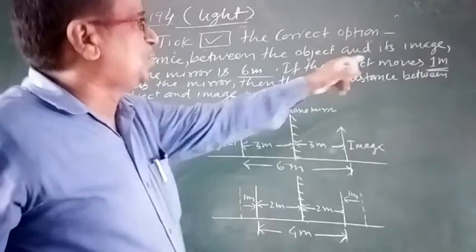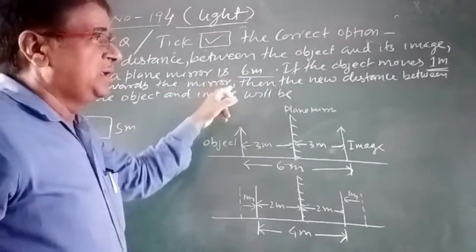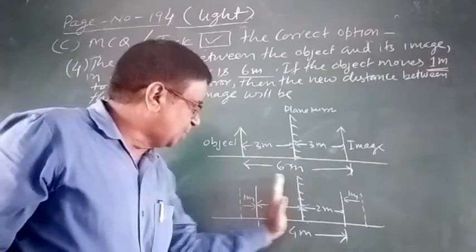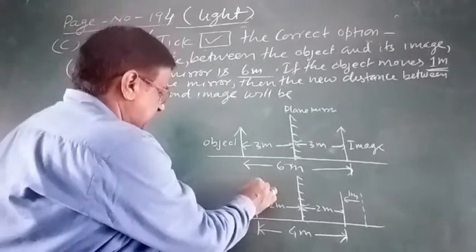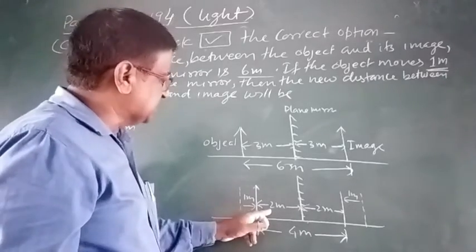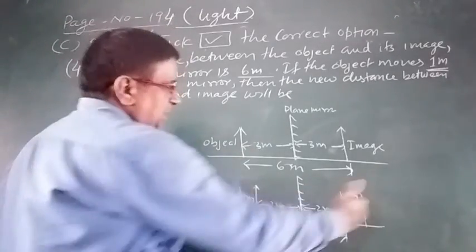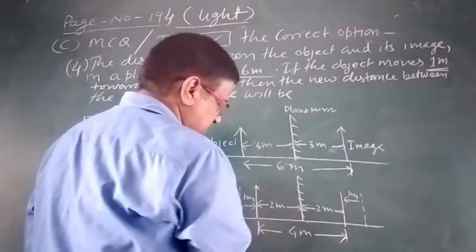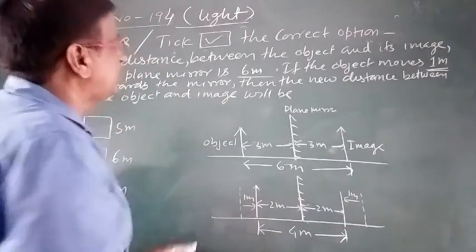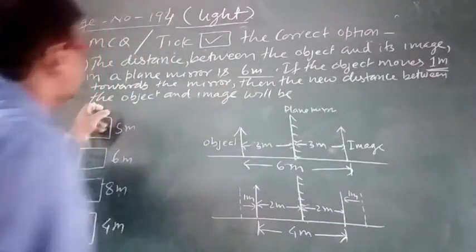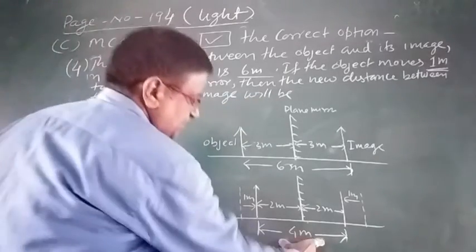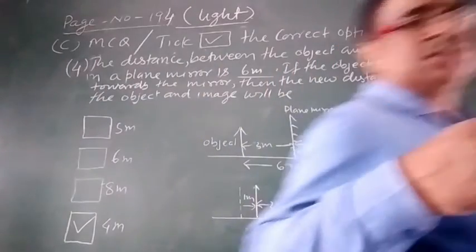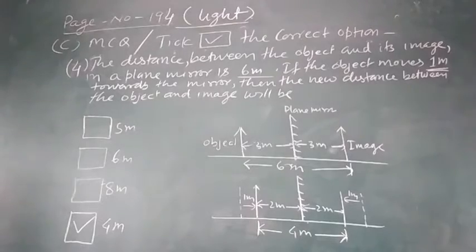If the object moves 1 meter towards the mirror, now the object is moving towards the mirror 1 meter. So what will be the distance left? 2 meter. Now the image will also move towards the mirror, so 1 meter, this is also 2 meter. So the total distance will be 4 meter. Then the new distance between the object and the image will be 4 meter. This will be the answer. See here, in the question and the solution.